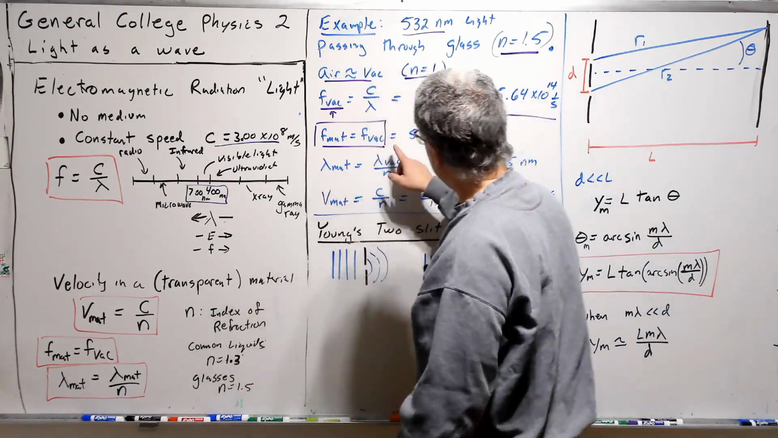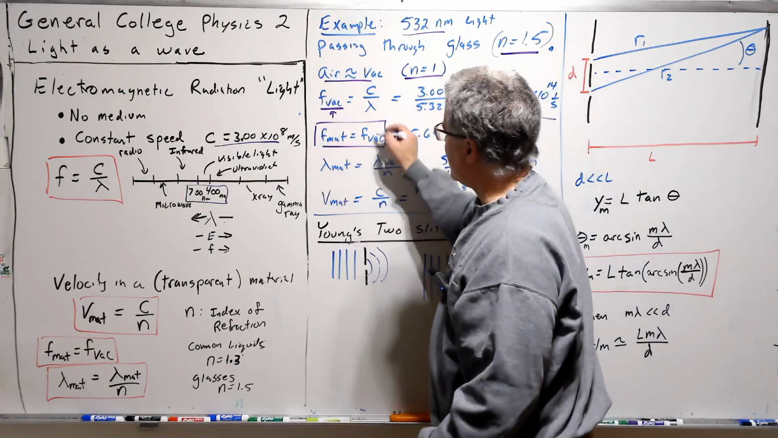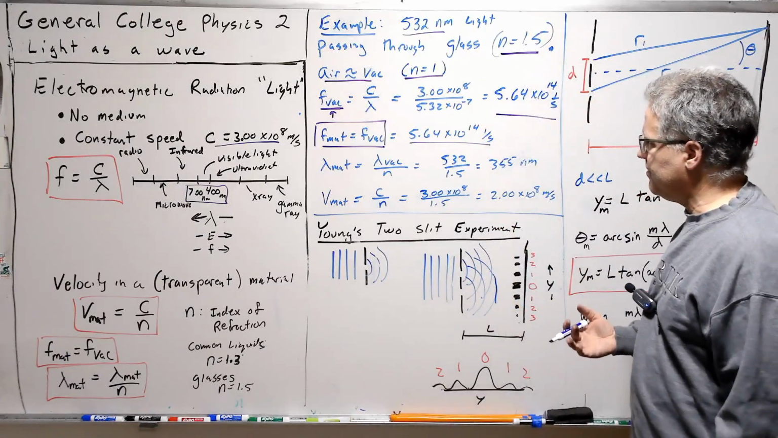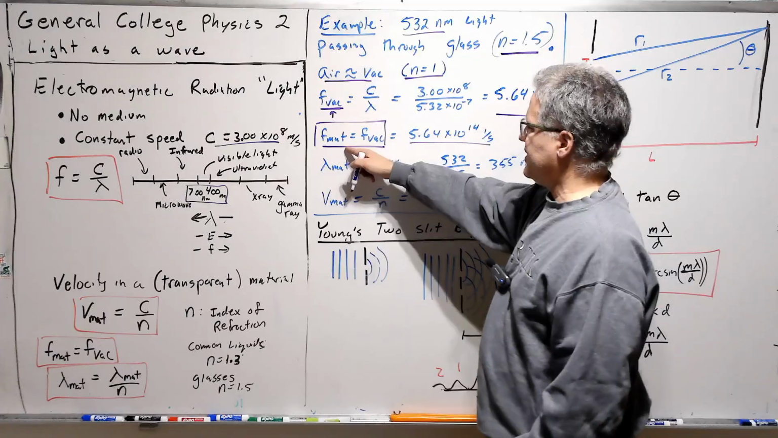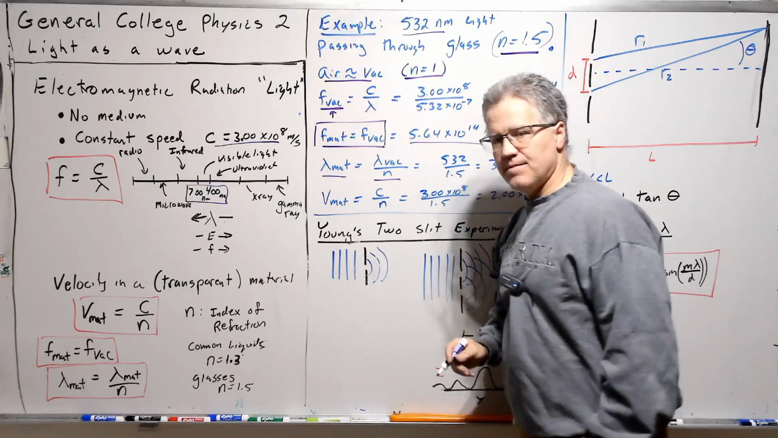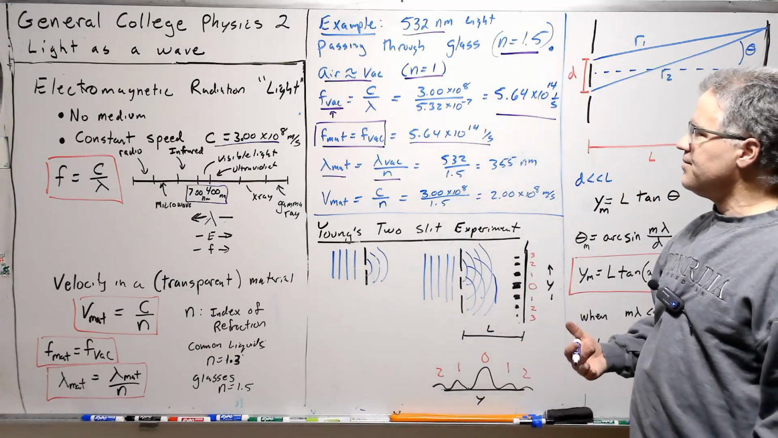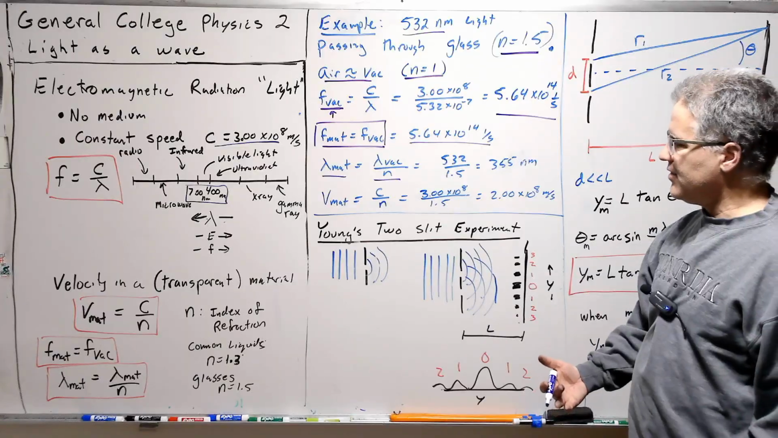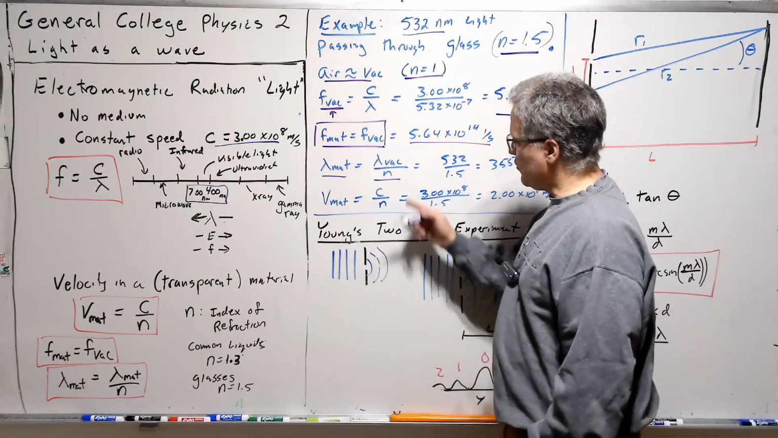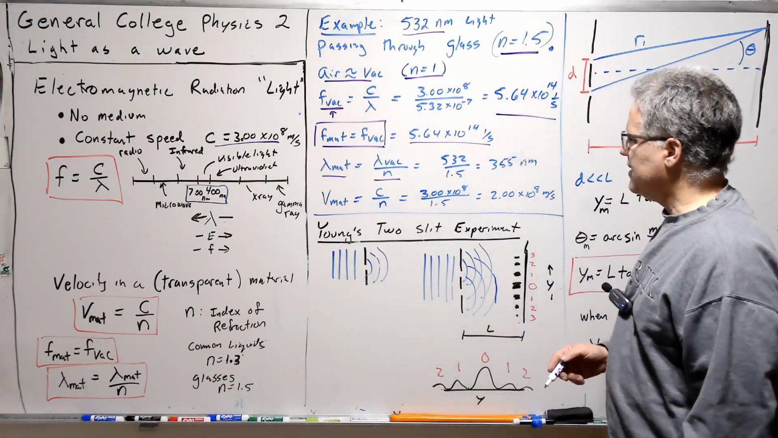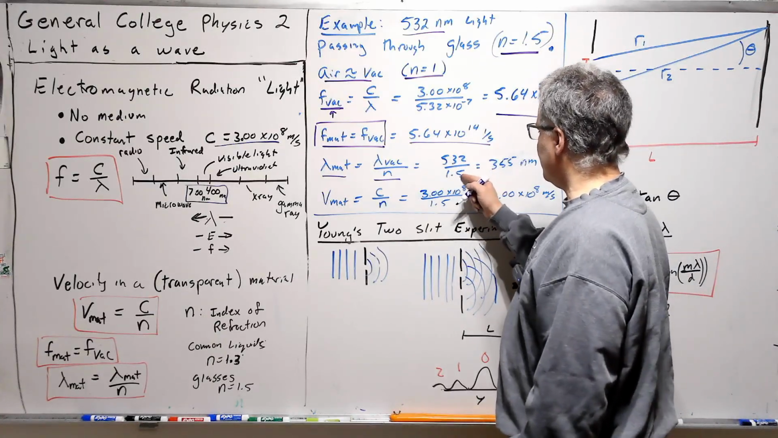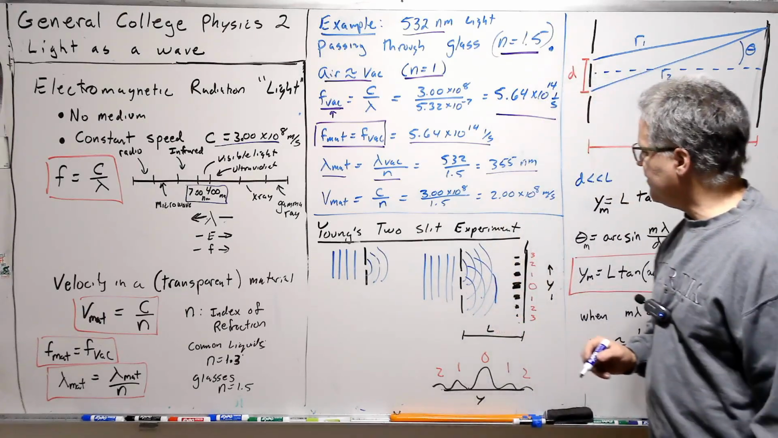So we always lock this in. I think this is easy to forget. We only need to know the vacuum information to get the frequency of the material. Then we can say that because the frequency of the material is the same, but it's actually going slower, the wavelength is going to be less, by an amount equal to the vacuum wavelength divided by the index of refraction. So we take 532 divided by 1.5, and we get 355 nanometers.